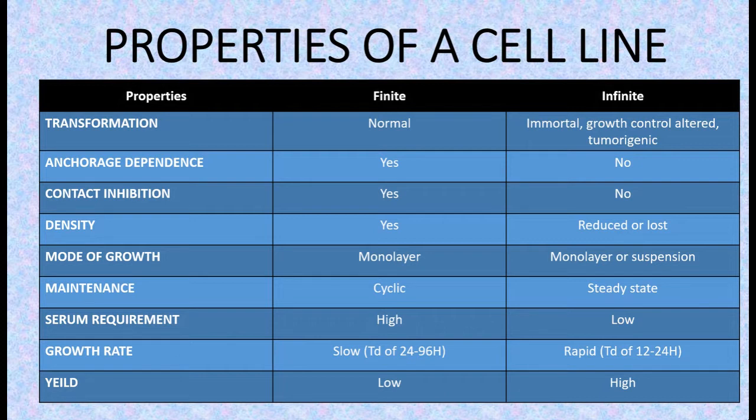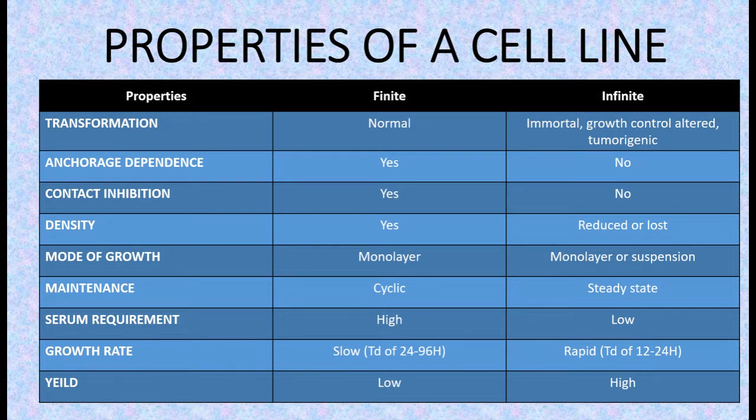Third property is contact inhibition. Contact inhibition is a regulatory mechanism that functions to keep cells growing into a layer one cell thick, that is monolayer. So in finite cell line, the contact inhibition is present, but in infinite cell line, the contact inhibition is absent. If we see the density, in finite cell line, the density is high, and in infinite cell line the density is reduced or almost lost.